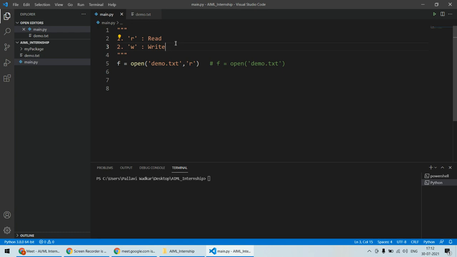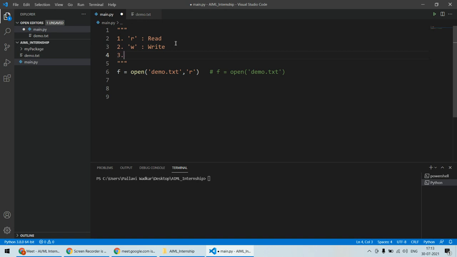In case of write mode, if the file does not exist, it will not raise any error. It will create that file. For example, if I try to open demo.txt, and unfortunately that file is not available in my folder, in case of read mode it will simply raise the error that the file does not exist. And in case of write mode, if the file is not there, it will simply create that file and open it for writing.